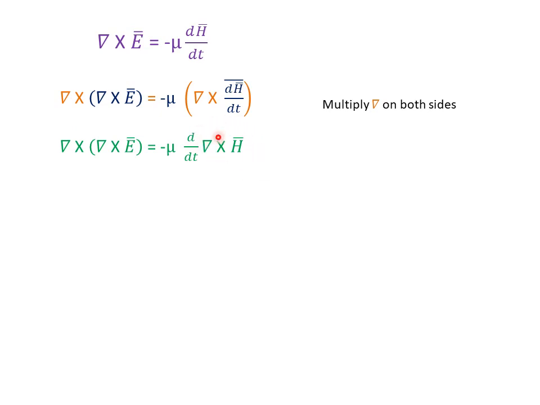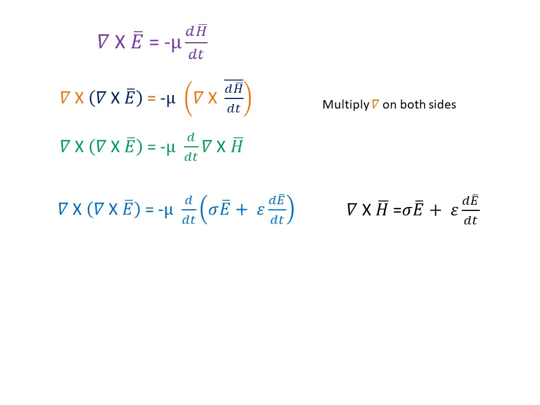Then we know the value of del cross H, from Ampere's circuital law: sigma E vector plus epsilon dE vector by dt. So replace del cross H vector and substitute this value here. Then multiplying, we get minus mu sigma dE by dt, where E is time varying, and minus mu epsilon d square E vector by dt square.